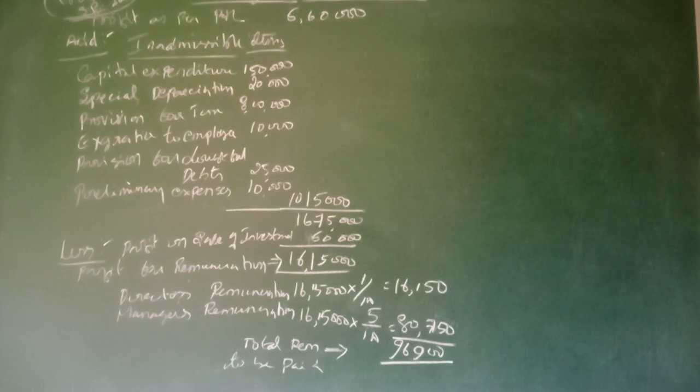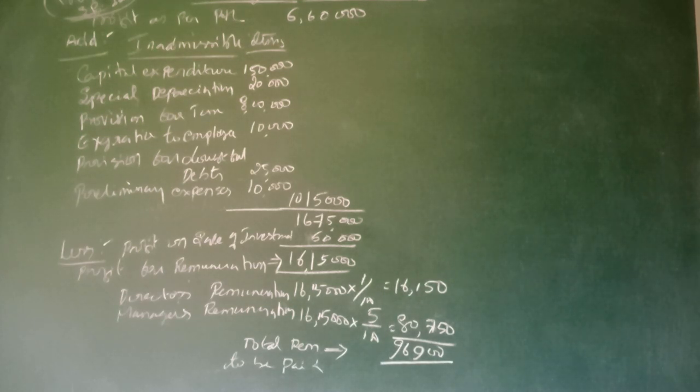First, the profit for the company given in the question is 6,60,000, and then we are given the subsidy received, which is eligible. Capital expenditure is not eligible, so we have to add it back to the profit. Then special depreciation is also not eligible for debiting in the P&L account. The next one is provision for tax given. The amount of the provision for tax is 8 lakhs, right?